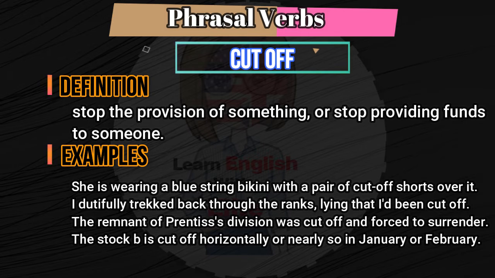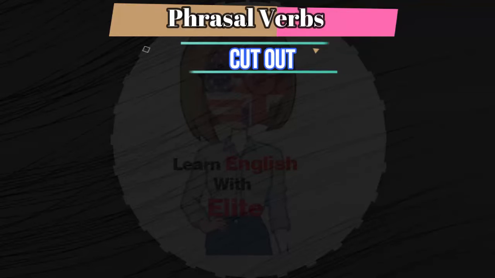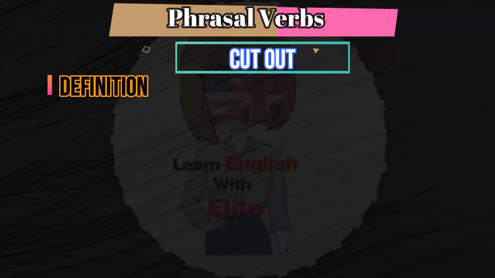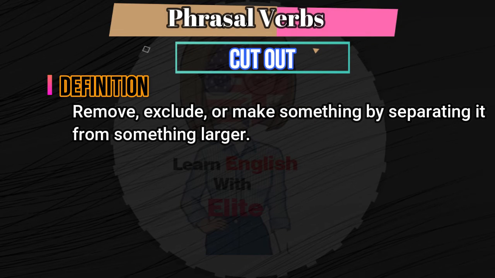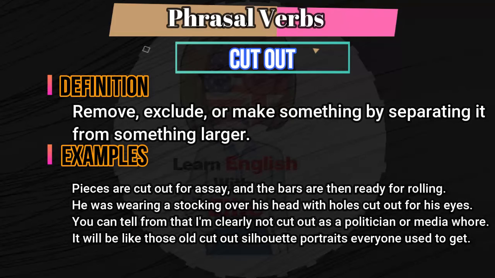Now let me define the next phrasal verb of cut. Cut out. The definition of cut out is: remove, exclude, or make something by separating it from something larger. Now let me show the example of cut out phrasal verb in sentences.